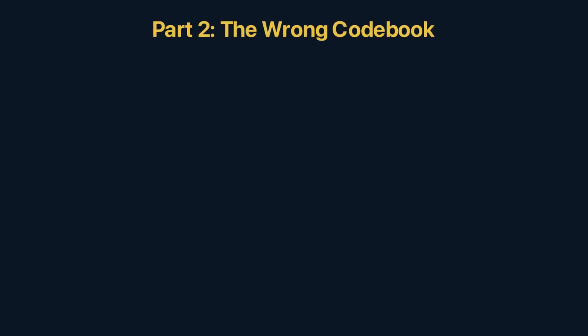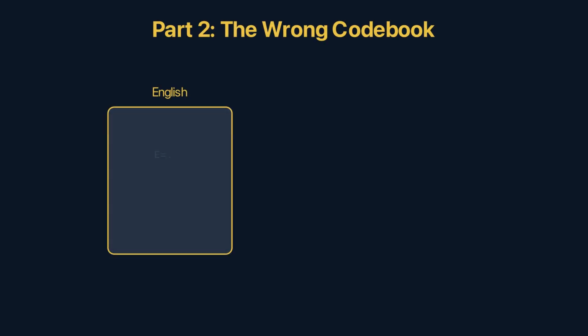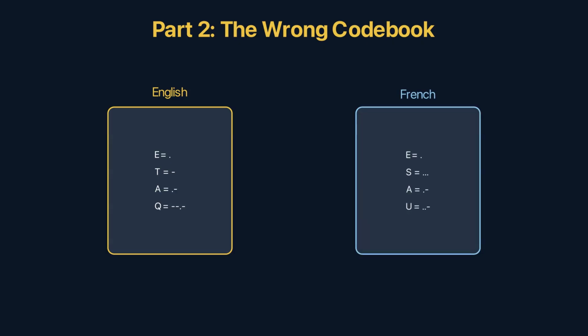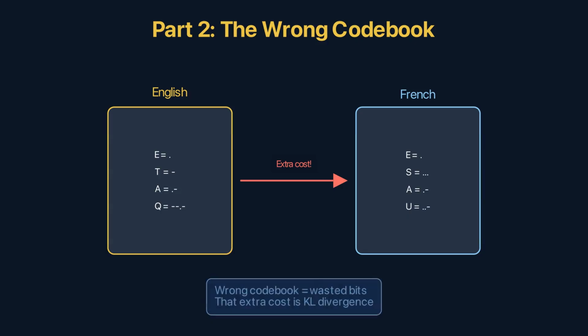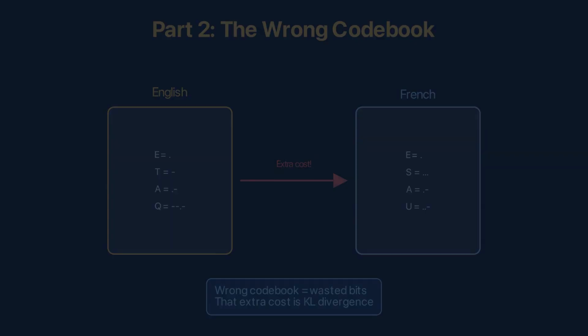The telegraph operator designed a codebook optimized for English, but today's message is in French. The letter frequencies are different. Some codes are too long, some too short. The message costs more to send than necessary. That extra cost is the Kullback-Leibler divergence.